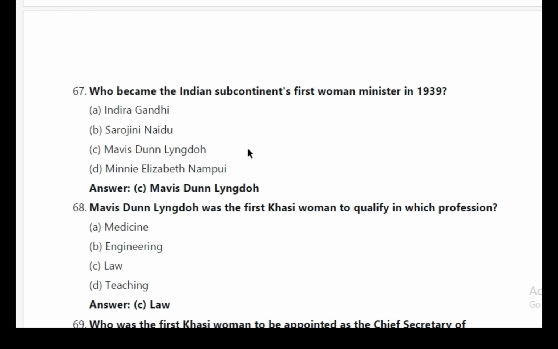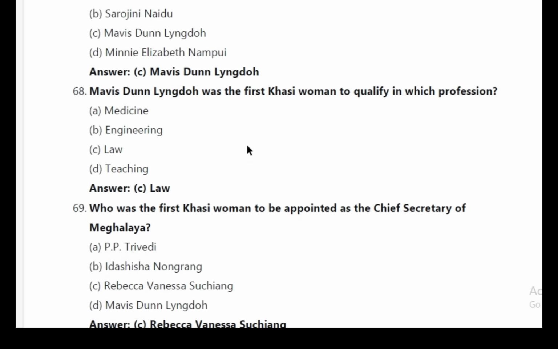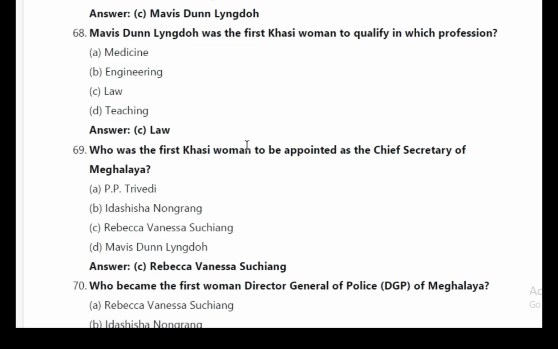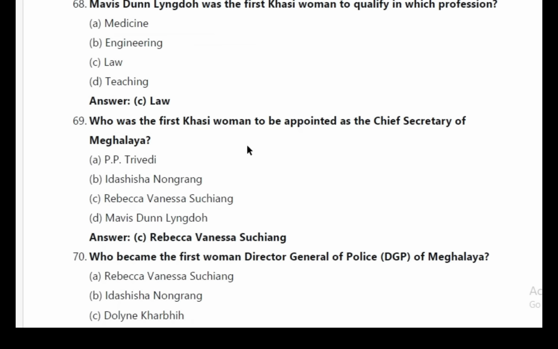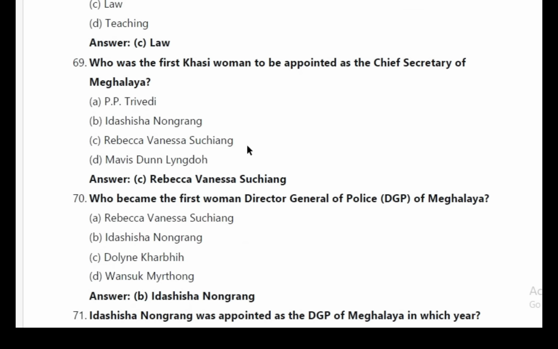67. Who became the Indian subcontinent's first woman minister in 1939? Answer C. Mavis Dunn Lyngdoh. 68. Mavis Dunn Lyngdoh was the first Khasi woman to qualify in which profession? Answer C. Law. 69. Who was the first Khasi woman to be appointed as the Chief Secretary of Meghalaya? Answer C. Rebecca Vanessa Suchiang.